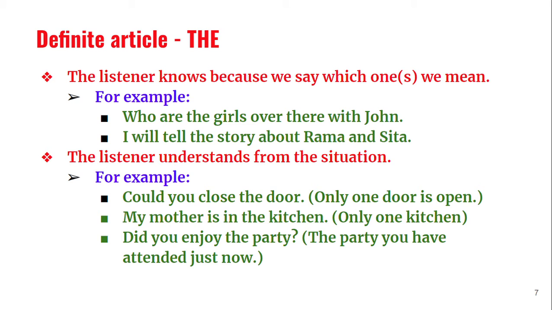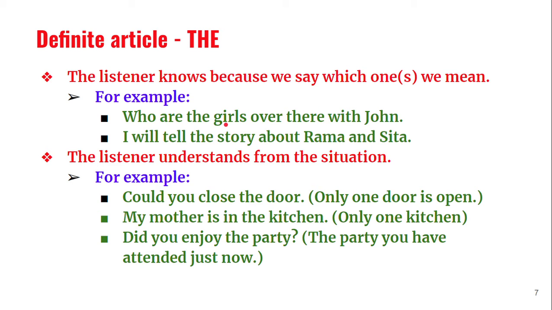Yeah, there should be a question mark, but I have put a full stop. Who are the girls over there with John? So first, the listener doesn't know about the girls. But here we are giving extra information over there. Means the girls whom you can see. Then this "over there" is defining the girls.